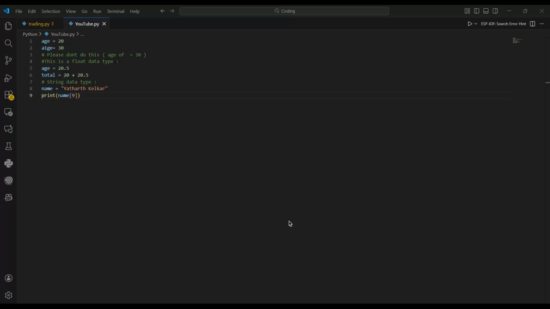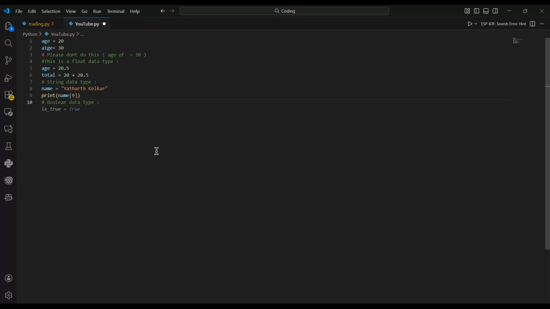Booleans represent truth values. There are only two things which you can put in booleans, which is true or false, just like 0 or 1. Let's say we want to create a program for whether the user is logged in to the system.